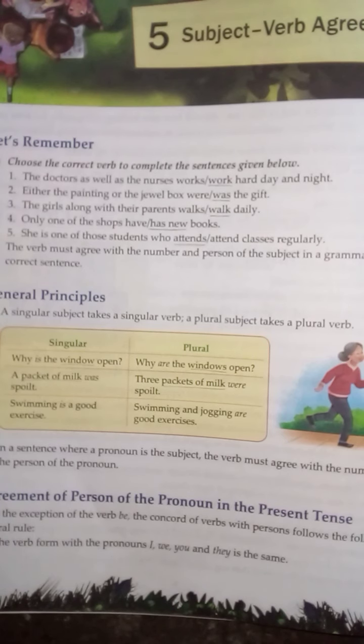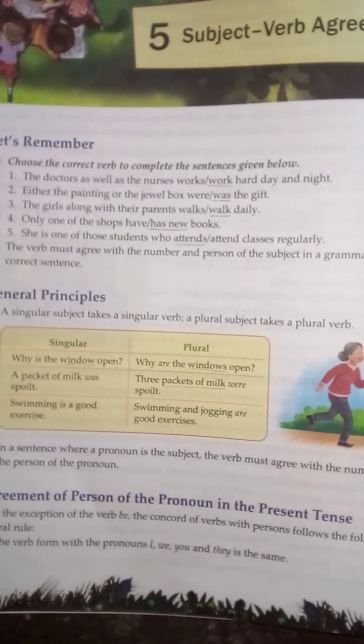This is subject verb agreement. So subject verb agreement, you can also call it concord agreement. Concord means samanjasya. So how to correlate it? See, subject and verb must agree with one another in number, singular or plural.